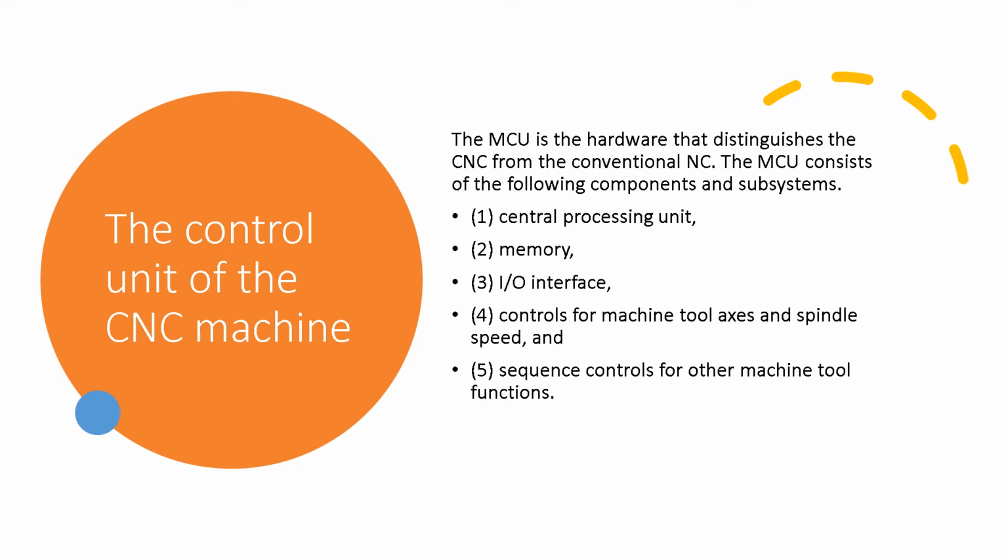The control unit of CNC machine. The machine control unit is the hardware that distinguishes the CNC from the conventional numerical control. The machine control unit consists of the following components and subsystems: 1. Control processing unit. 2. Memory. 3. Input-output interface. 4. Controls for machine tool axis and spindle speed. And 5. Sequencing controls for other machine tool functions.